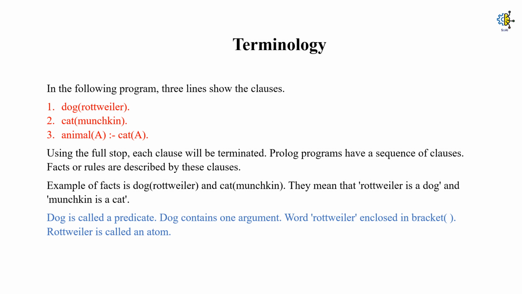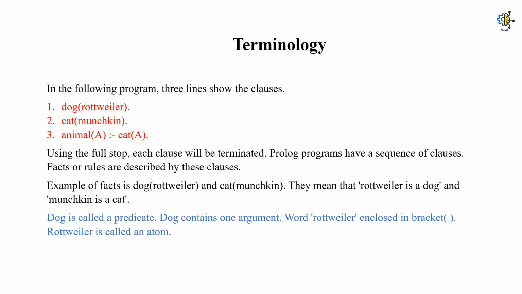So starting with the terminology of Prolog programming language or Prolog program logic, I will tell you about three basic statements. First is dog(Rottweiler). Second, cat(Munchkin). Third, animal(A) :- cat(A). Here the colon-dash will represent if. So the third statement says, if A is a cat, then A is an animal. To terminate a single line, a single clause, we use a full stop.